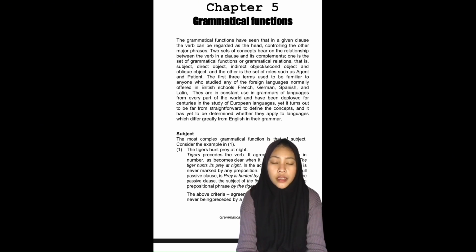The first is a set of grammatical functions or grammatical relations, namely subject, direct object, indirect object or second object, and oblique object, and the other is a set of roles such as agent and function.